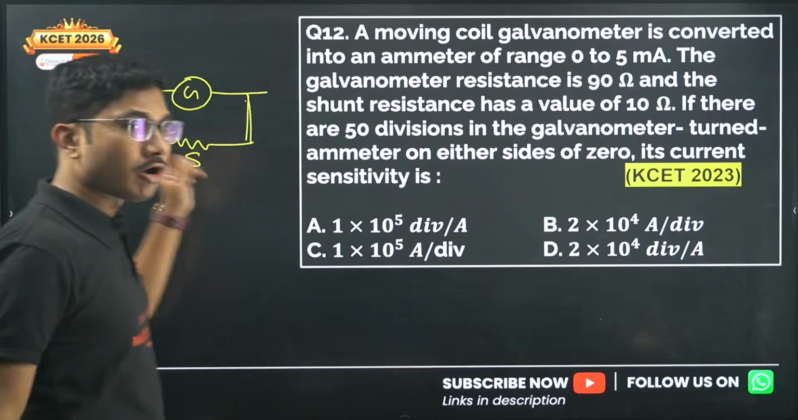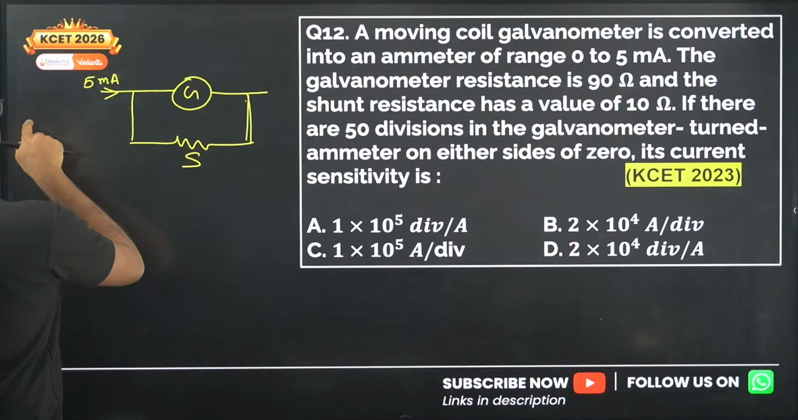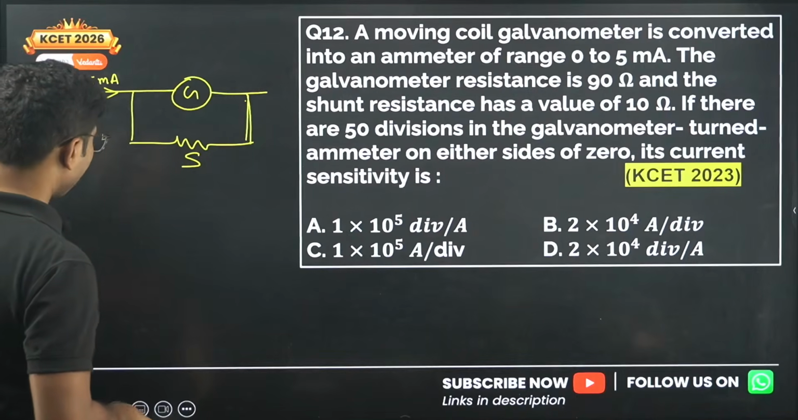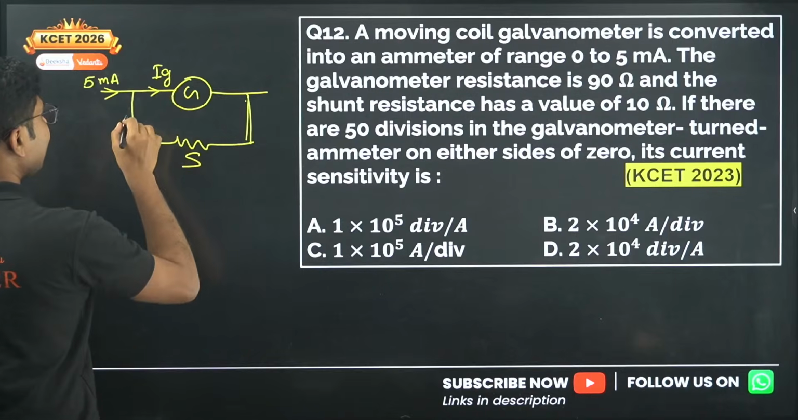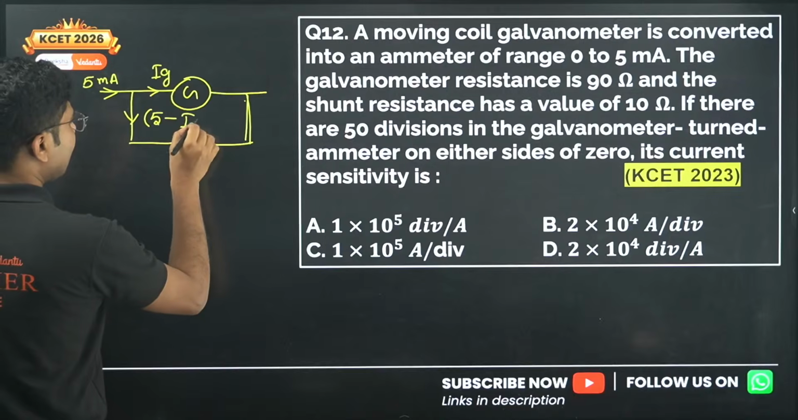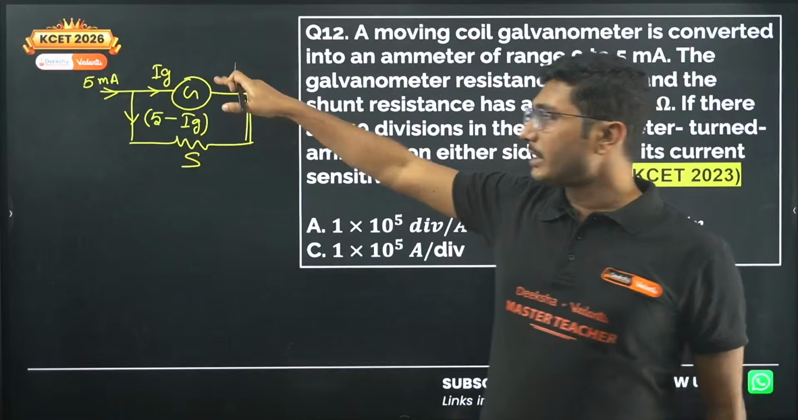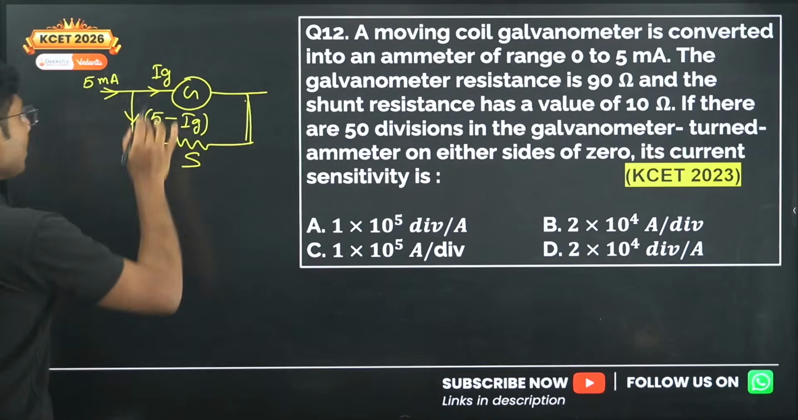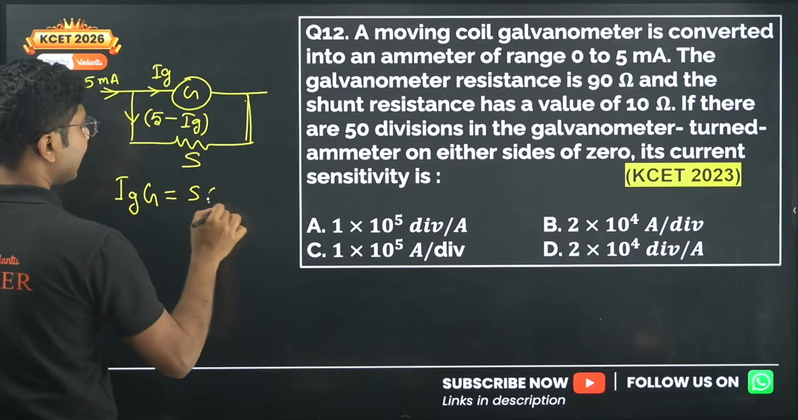But this is not the galvanometer current. Be careful, this is not the galvanometer current. This is the range of the galvanometer. That means this is the maximum current the galvanometer can measure. But the galvanometer current will be say Ig, and the current through the shunt will be 5 milliampere minus Ig. I am taking Ig also in milliamperes so that you can take this division. Now you have to find the value of Ig from this. So how to do that? Ig into G equals S into 5 minus Ig.